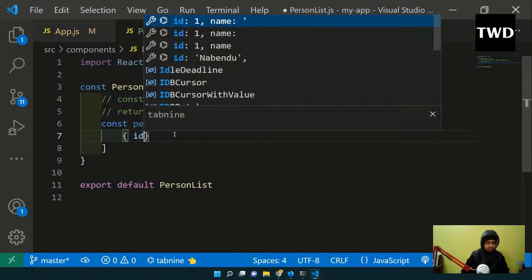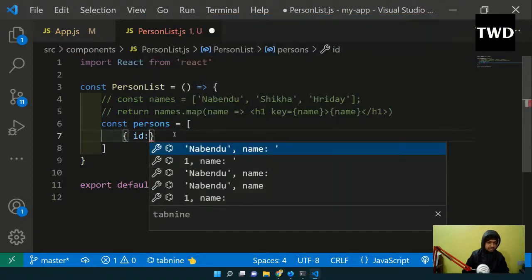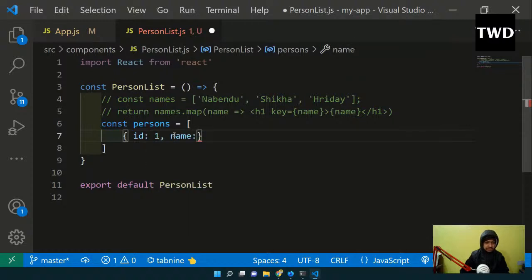I will have an ID. Most of the time you'll always get an ID. ID is something which you always get. So ID, name, age, skill, maybe skill is React. Like this I will have.